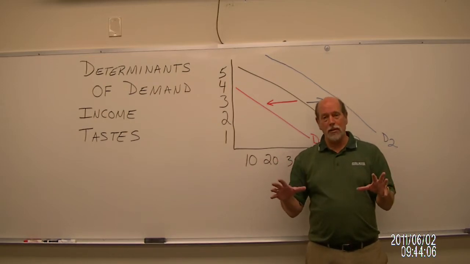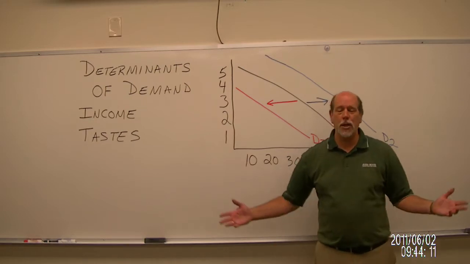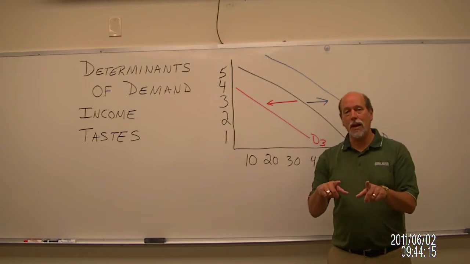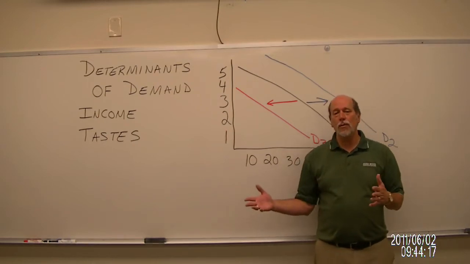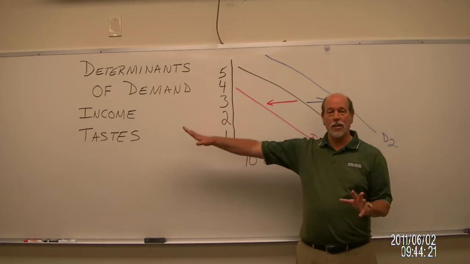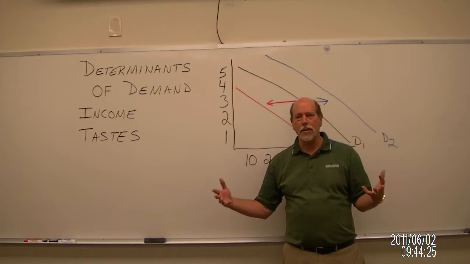So, demand. When demand changes, we are either going to be able to spend much, much more, or we're going to find ourselves spending much, much less at every possible price. Let's begin with one that I think is always very easy for us to see. Income. Income goes up, demand is going to go up. Think about that for just a moment.